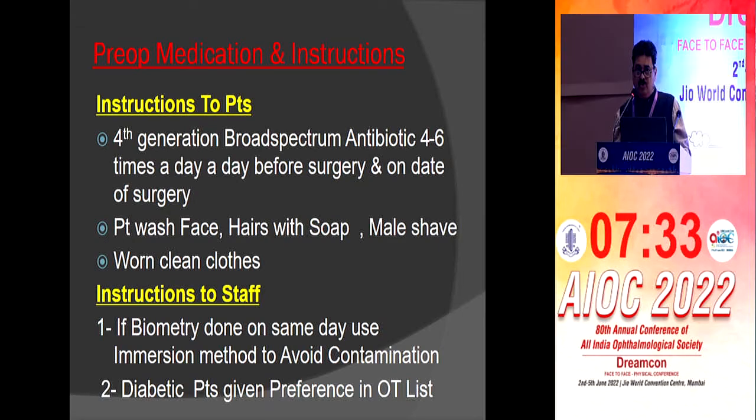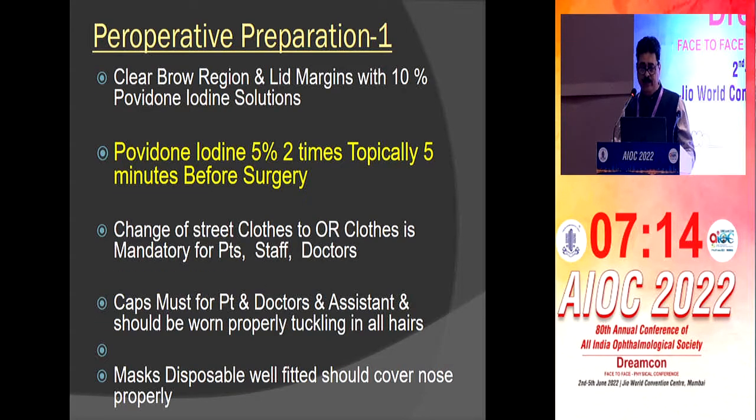What instruction should you give to the staff? If biometry has to be done on the same day, use the immersion method. Never use the contact method for biometry if it has to be done on the same day. If you have a list of 10 patients and 1 or 2 are diabetic, you should operate on the diabetic patient first, as chances of infection are more in them.